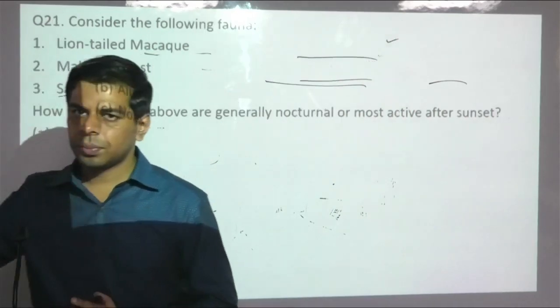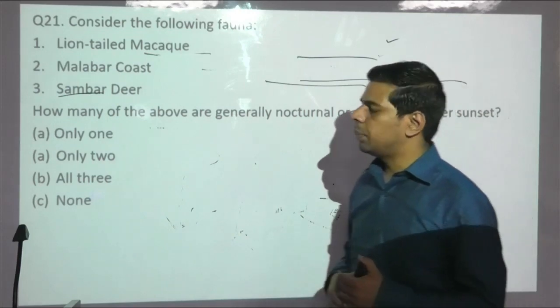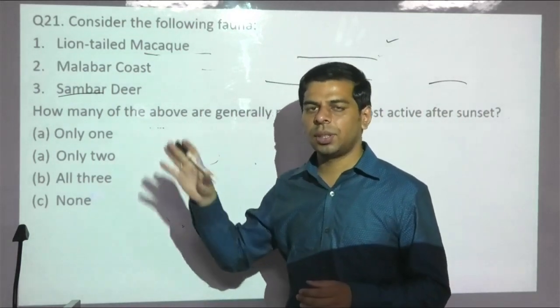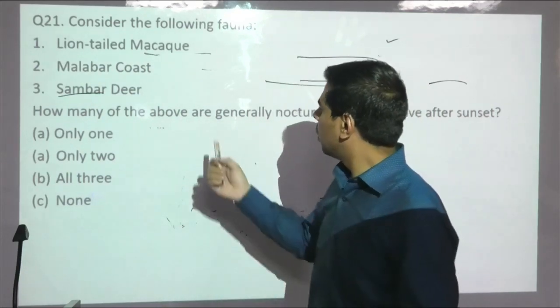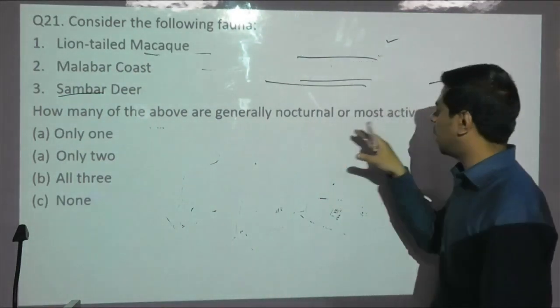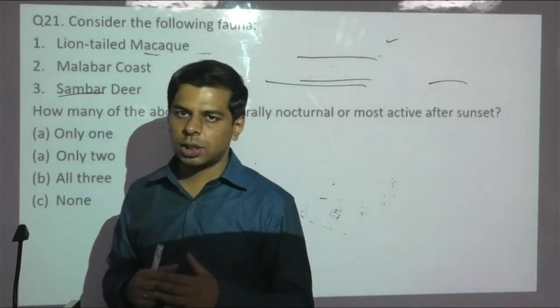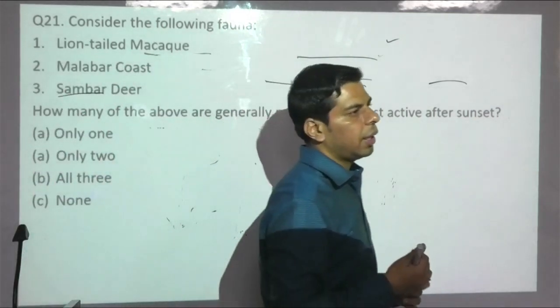Coming to the next one, the long-tailed macaque has been one of the favorite species of UPSC. This species has already been asked a couple of times in previous year UPSC prelims, so this year is no exception. Now this time they have asked about nocturnal species. We emphasized in our class lecture what diurnal and nocturnal species are, while discussing rod and cone cells, and also in the basic ecology and animal kingdom lecture.